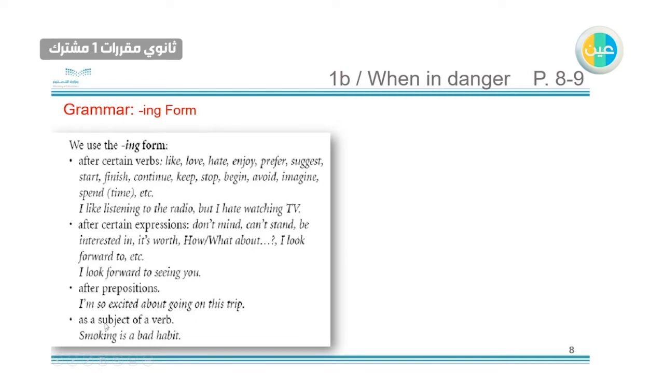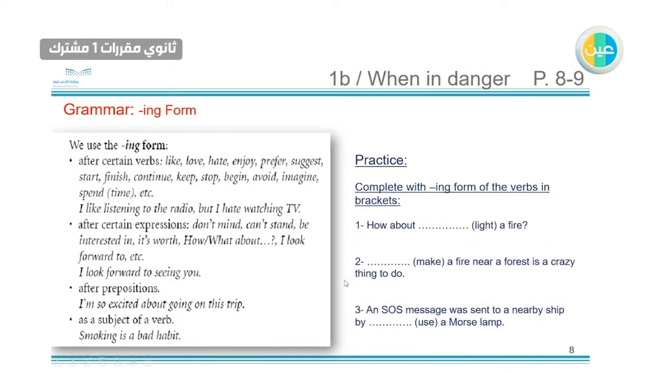As a subject. So what is the meaning of a subject? It's the part of the sentence that indicates what it is about or who or what performed the action, who is doing the action. For example, here, smoking is a bad habit. So because smoking is the subject here, we add ing. Let's take this example or this exercise.